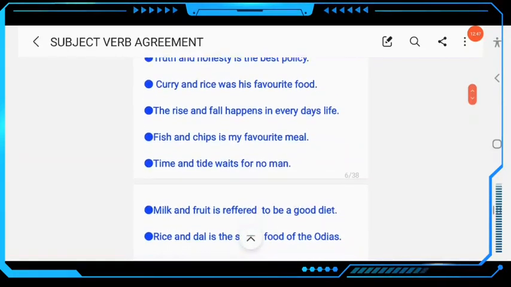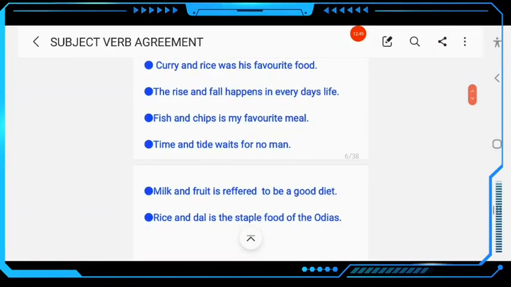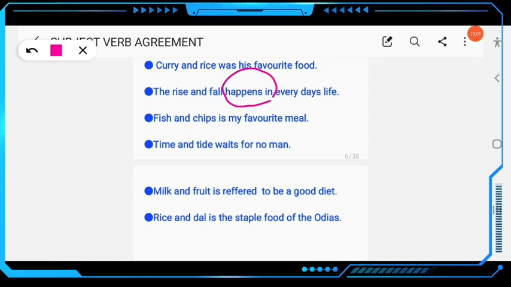The next example here, the rise and fall happens in everyday life, okay. So here happens, don't write or say happen, okay. The rise and fall happens in everyday life. The next, fish and chips is mine. So you know here this is singular, okay. A unit, or we call it a pair, food, is, not are.